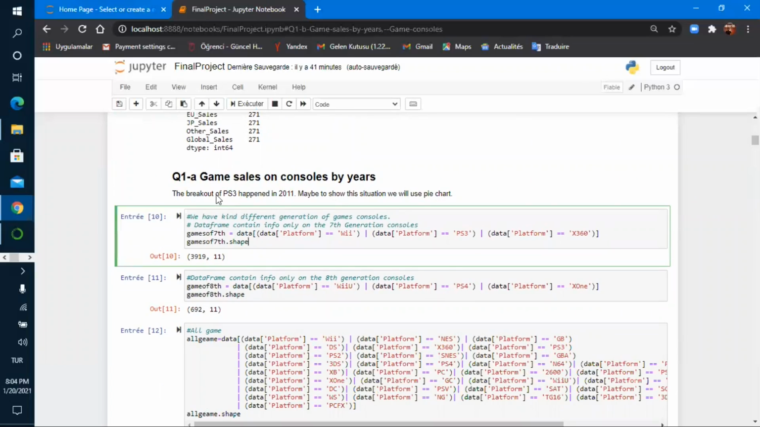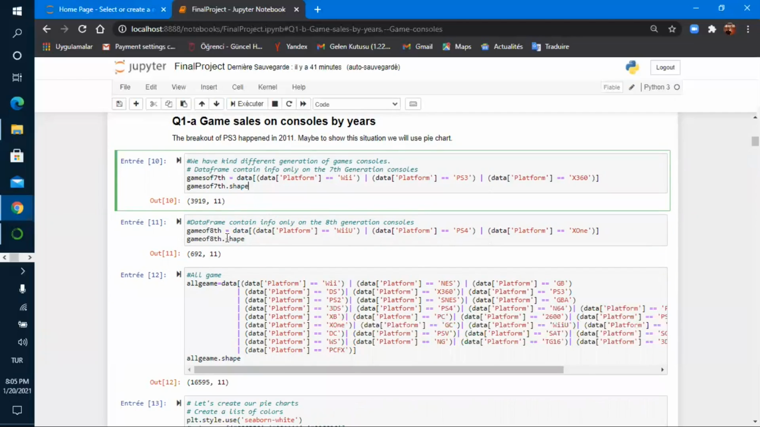Here is where our project starts. We start questioning what we are going to do on this project. Game sales on consoles by years. I divide the platforms that we have into two parts: 7th generation and 8th generation. In the 7th generation platforms we have Wii, PS3, and X360, and in the 8th generation, PS4, etc.